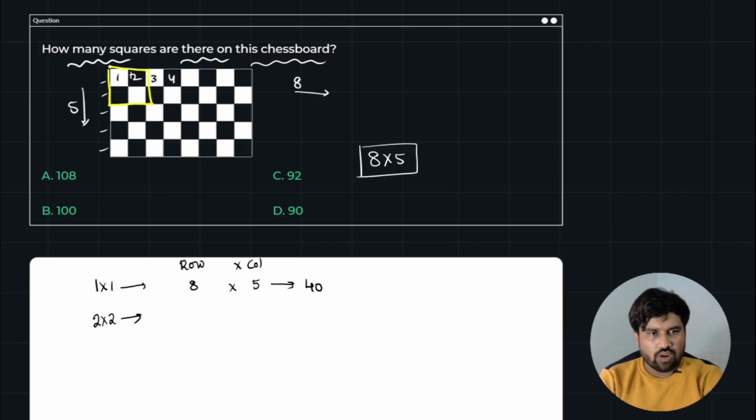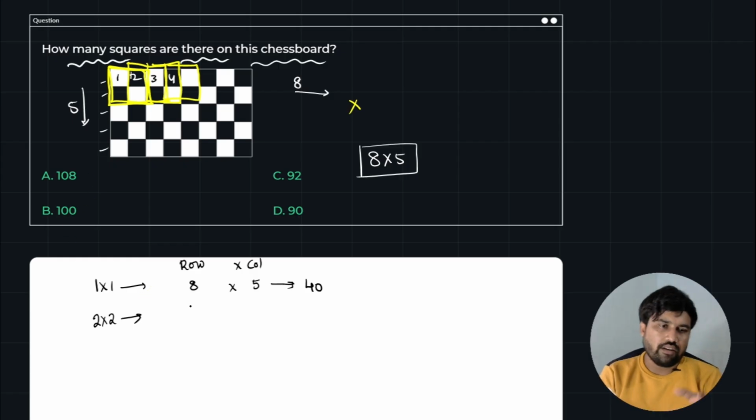This box is called a perfect square, and again it consists of 2 by 2, which is nothing but 2 rows, 2 columns, right? So this is 1, and again I can assume like this. So this is 2. Again I can consider this 2. So 3, 4, and so on. If you count like this, you will never do this problem in time, right? So for this we have a shortcut, a better shortcut.